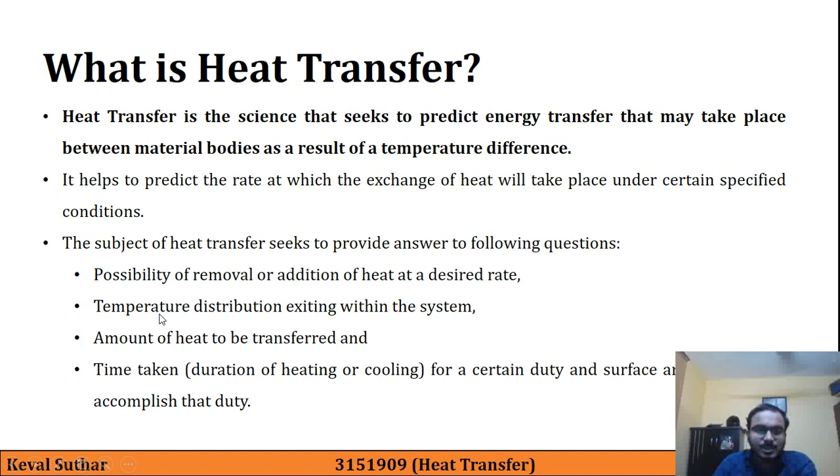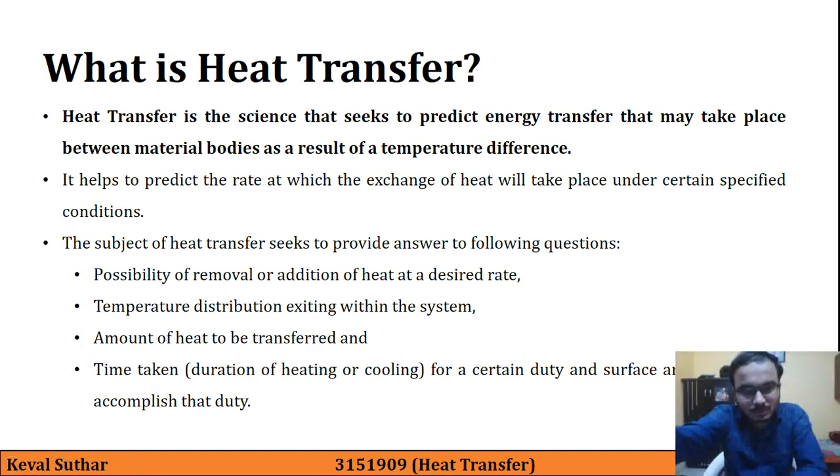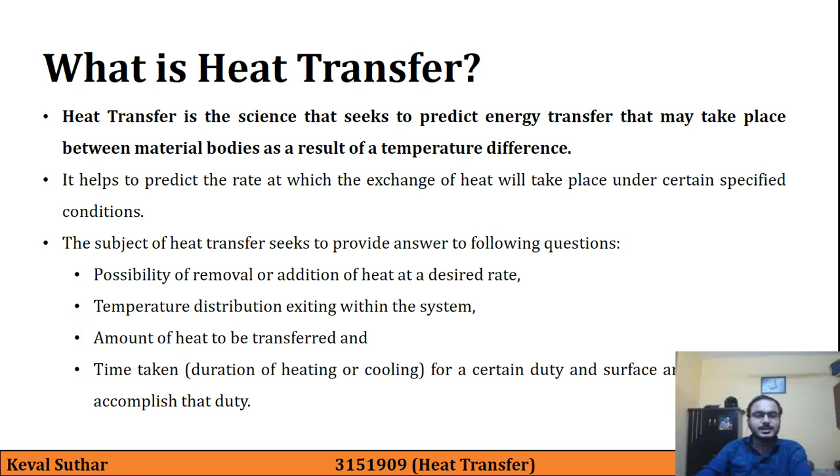Second is the temperature distribution existing within the system. Let us consider that we have a steel rod which is heated at one end. There will be a temperature distribution existing within the system, so that can be obtained.